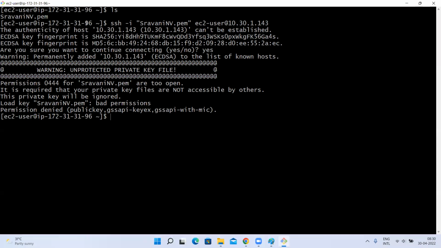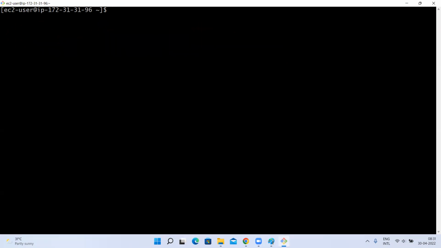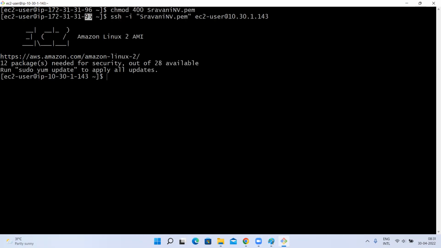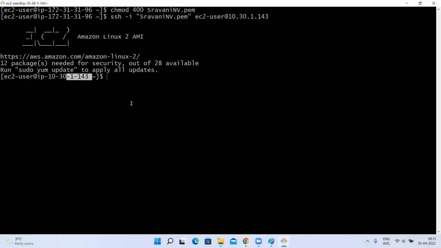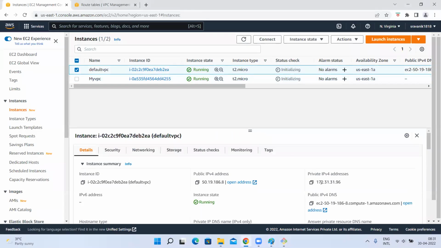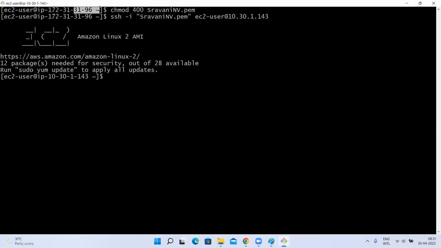See here, it is saying the problem is permissions, the read permissions are not there. So chmod it. It's not connected, now let me try to connect. Now you see it is connected from 96 to 143. So this is the IP address of that, 1.143, and this is 172.3.196. So connected from that instance to this instance directly.